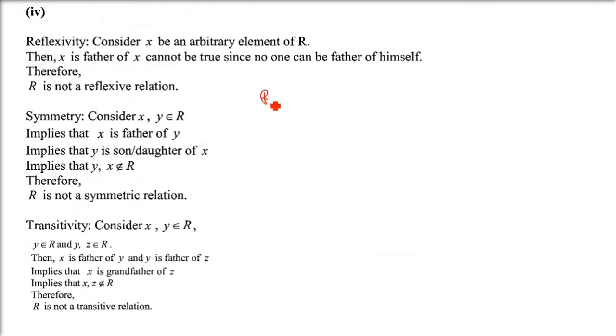Now this is question number 2. Three relations R1, R2 and R3 are defined on a set A, which is, no, this fourth one is remaining. So let me take the fourth first. R is (x, y), x is the father of y.